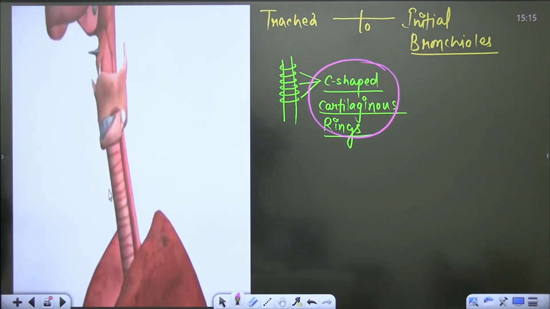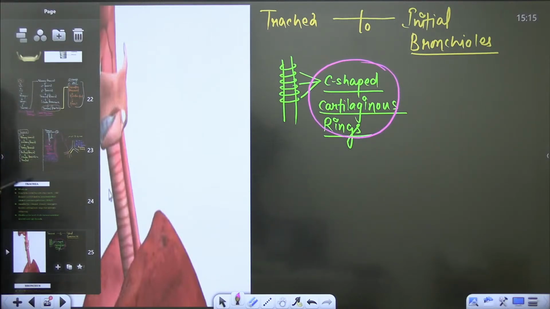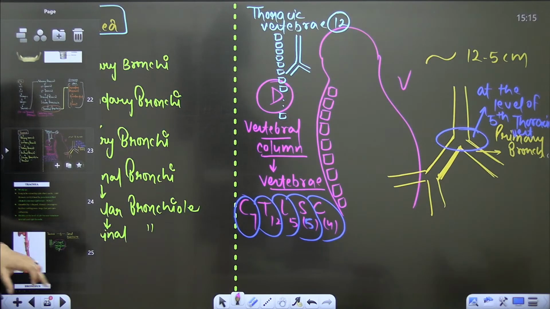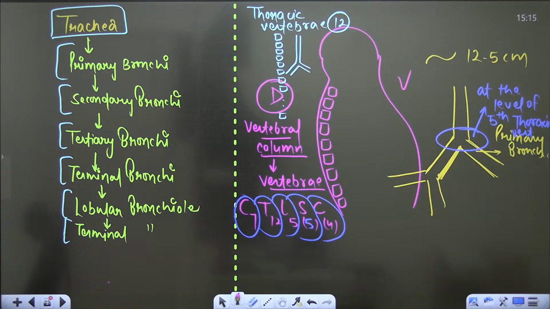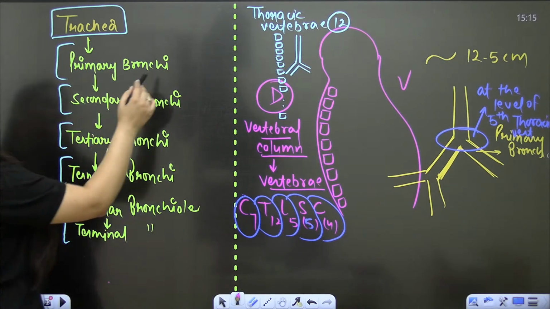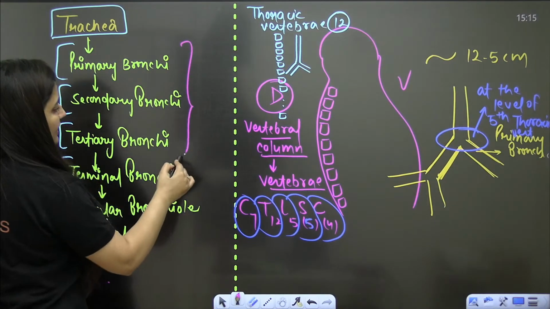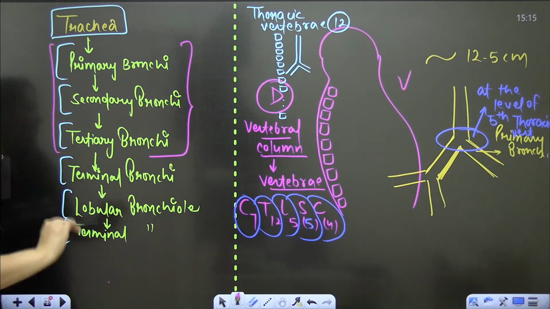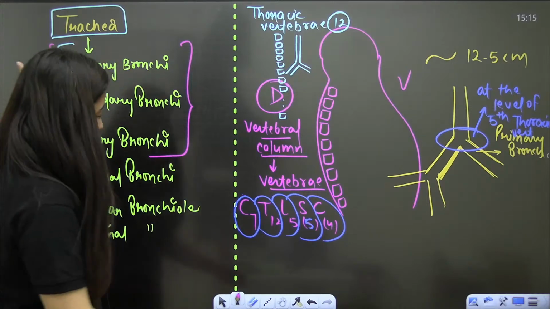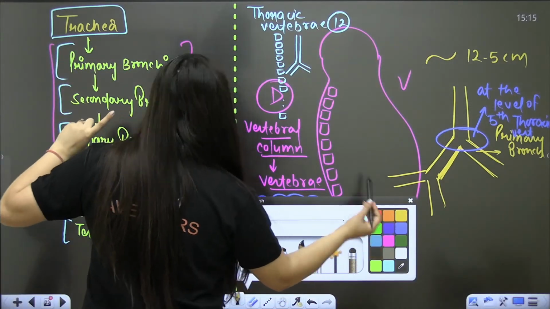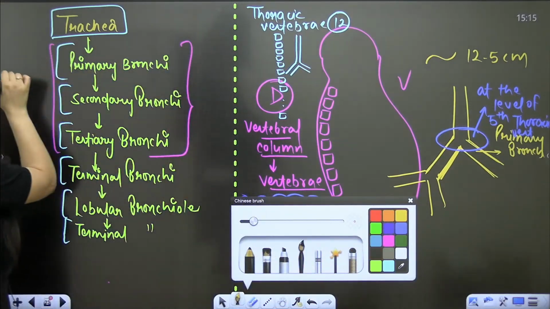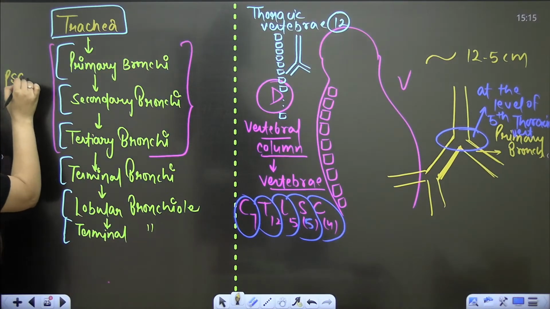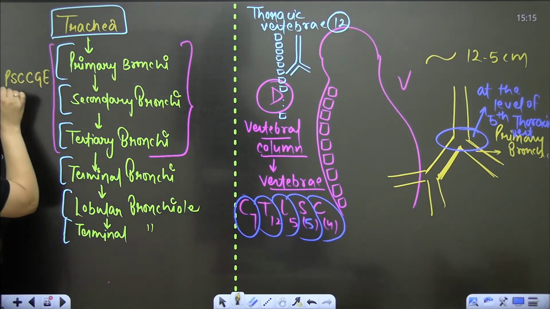One more thing you need to remember: trachea, primary bronchi, secondary, then tertiary bronchi. This part is lined with pseudo-stratified ciliated columnar glandular epithelium.